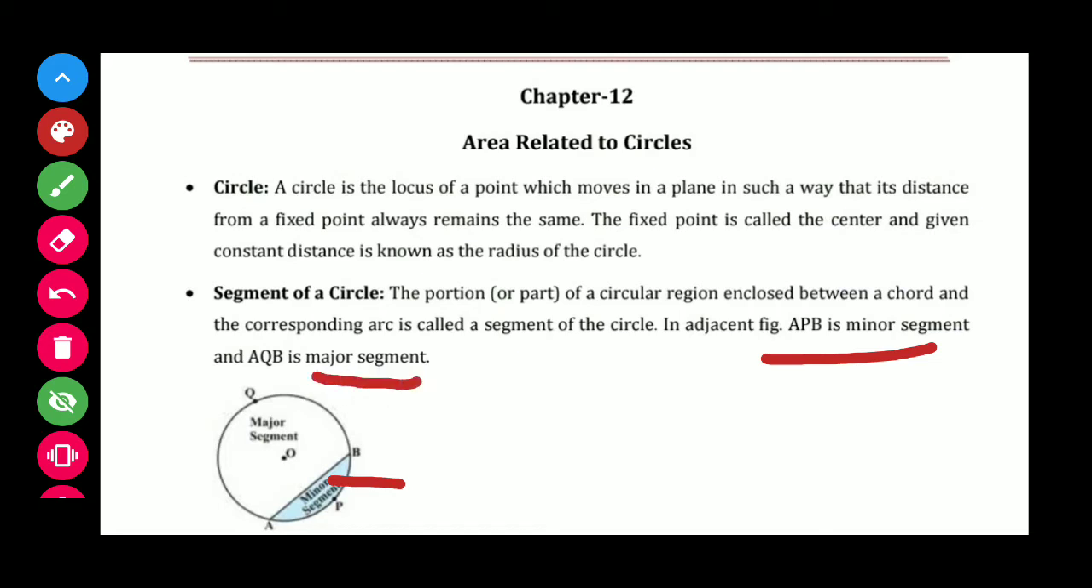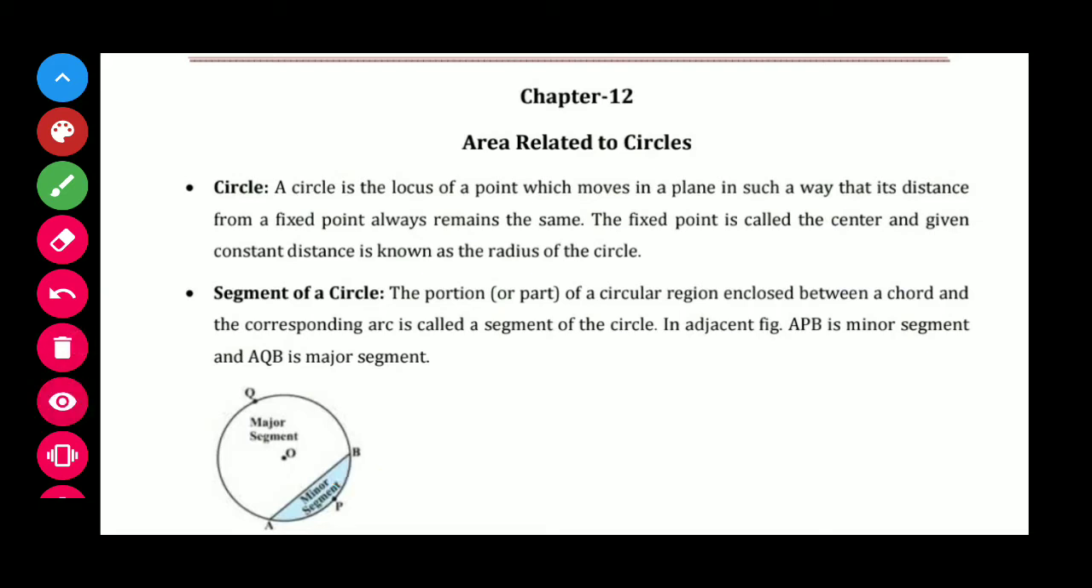So students, what have you learned from this definition? The circular region enclosed between a chord and the corresponding arc. Here AB is the chord and APB is the arc. So the area bounded by a portion of arc with chord is called the segment of a circle. If it encloses the minor portion, then it is said to be the minor segment.